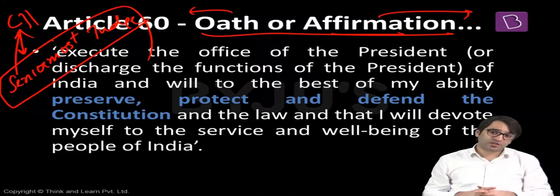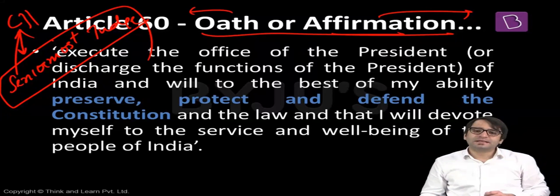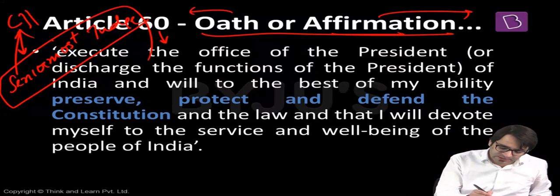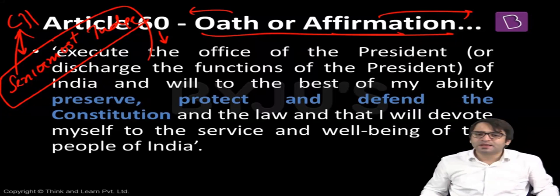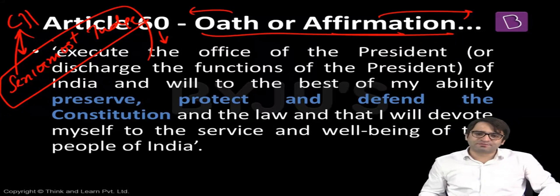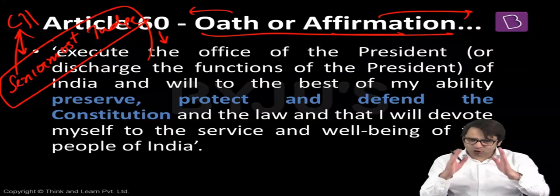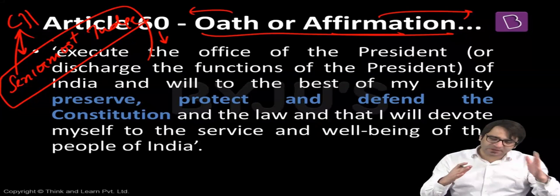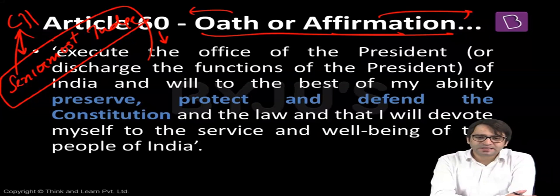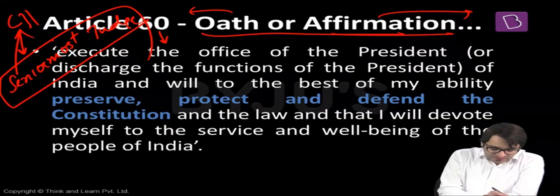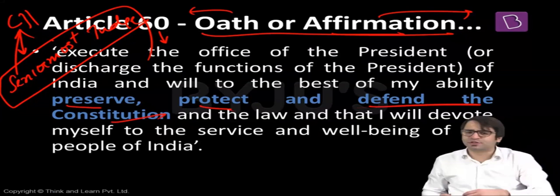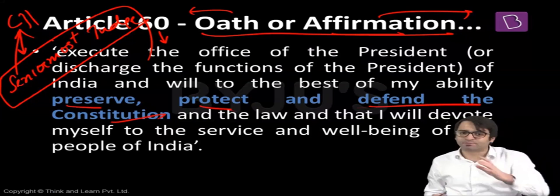But what is mentioned in this oath or affirmation? Something very important. And this oath or affirmation is mentioned under Article 60. When the president is administered oath or affirmation by the Chief Justice of India or the senior most judge of the Supreme Court, what he says is, I swear in the name of God that I will execute the office of the president. He swears in the name of God, or he solemnly affirms, that he will preserve, protect, and defend the Constitution. Something very, very unique for the oath of the president.